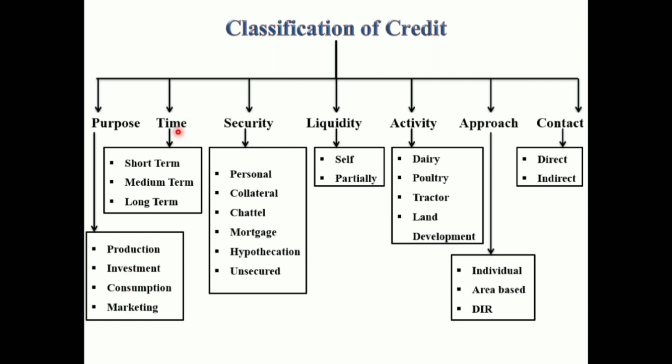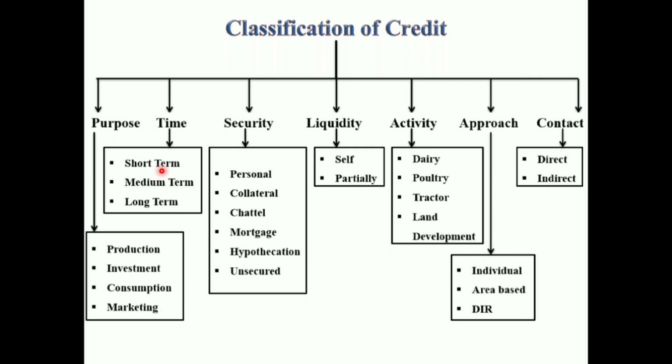Now classification based on time. Credit is classified as short term, medium term and long term. Short term loans are loans to be paid within a period of 6 to 18 months. All crop loans are short term loans, but the length of the repayment period varies according to the duration of the crop. The farmers require this type of credit to meet the expenses of ongoing agricultural operations on the farm, like sowing, fertilizer application, plant protection measures, and payment of wages to casual laborers.